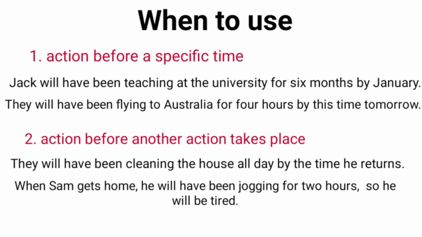Its second use is for actions which take place before another action takes place. In such sentences, there are two actions and the future perfect continuous tense is used in the first action. For example, they will have been cleaning the house all day by the time he returns.